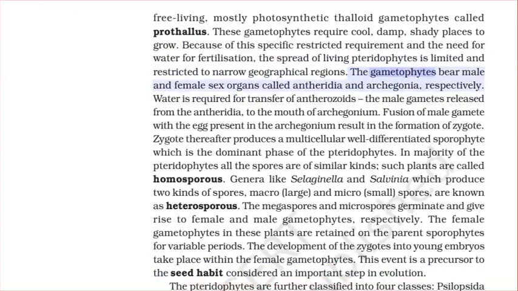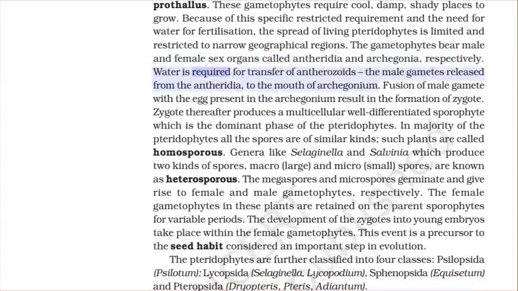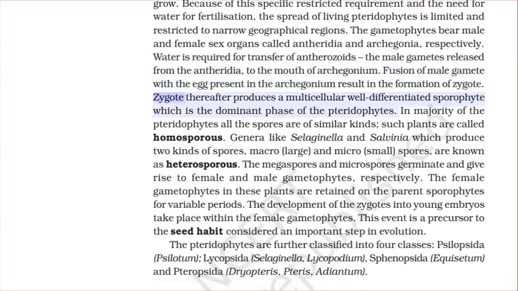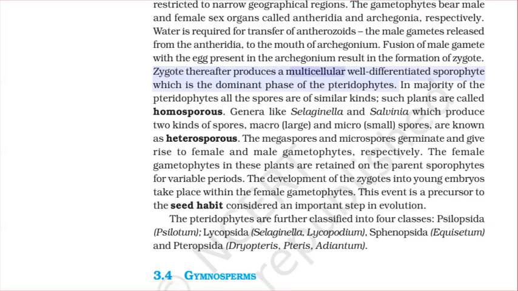The gametophytes bear male and female sex organs called antheridia and archegonia, respectively. Water is required for transfer of antherozoids, the male gametes released from the antheridia, to the mouth of archegonium. Fusion of male gamete with the egg present in the archegonium results in the formation of zygote. Zygote thereafter produces a multicellular, well-differentiated sporophyte, which is the dominant phase of the pteridophytes.